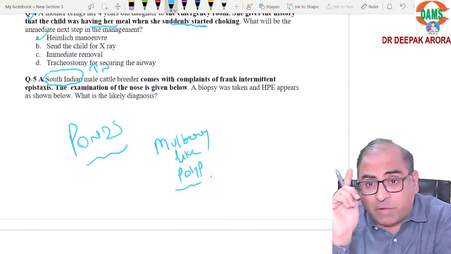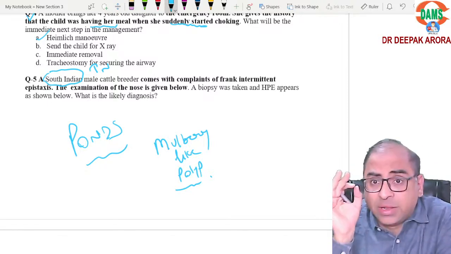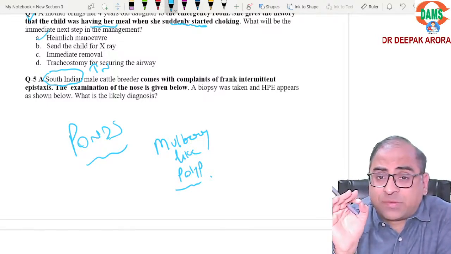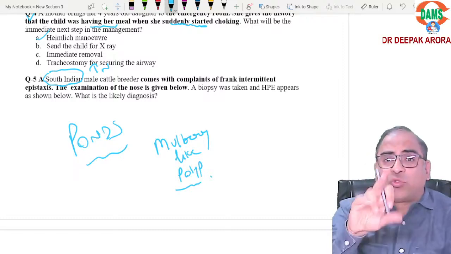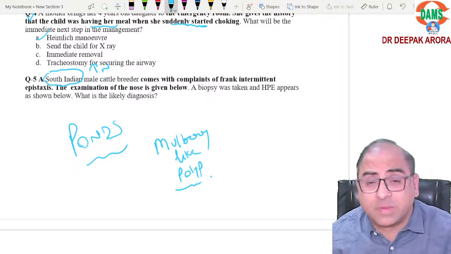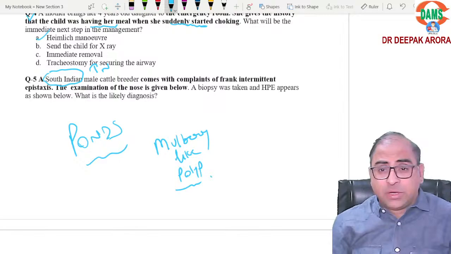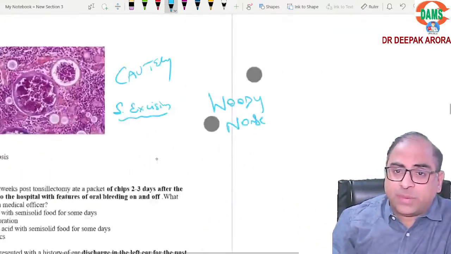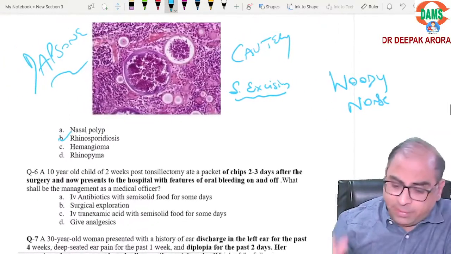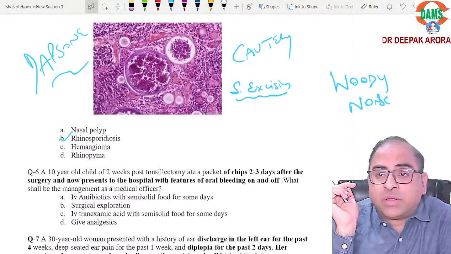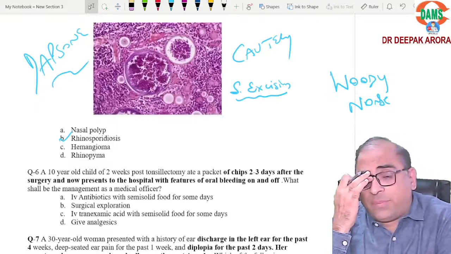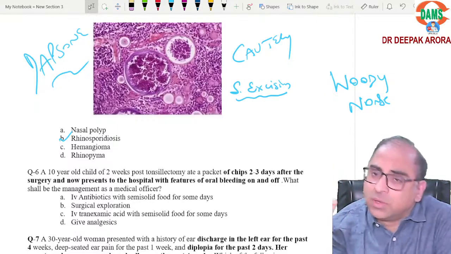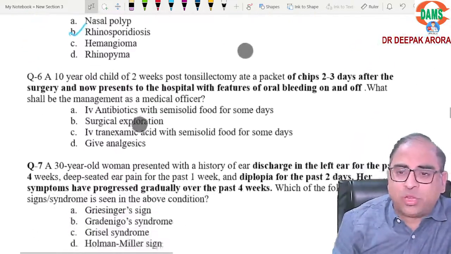Rhinoscleroma is foul smelling. Listen carefully, this keyword will help you. Abscesses, bleeding, nasal obstruction go in favor of rhinosporidiosis. Foul smelling crust with woody nose: I have an intuition this question will be there. If woody nose is there, I will be going in favor of rhinoscleroma. Clear? So the MCQ will be either on rhinophyma, rhinoscleroma, or rhinosporidiosis, or they may ask you both.